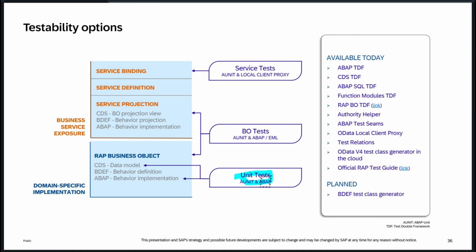So when you have a unit test, it will give you clear feedback about whether it is a right change or not, whether it affects the existing code or not. To avoid affecting existing code, you should write a unit test as a base. But if you get a chance, you can write a BO test also, and also a service level test. It's basically simulating the OData service, right? How GET call, POST call, everything can be simulated within the ABAP side itself.